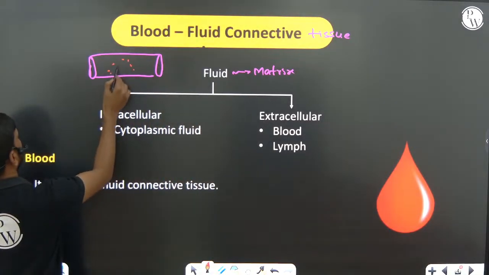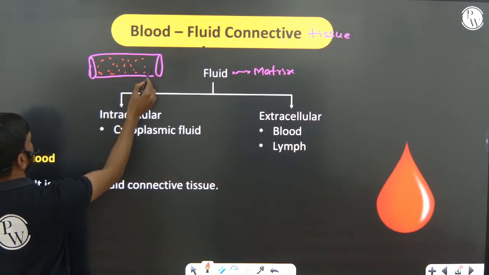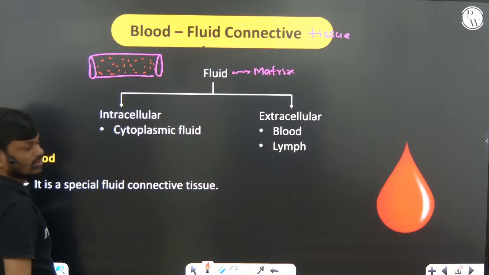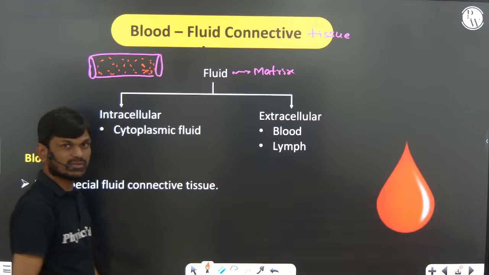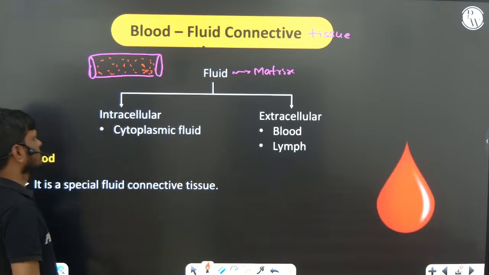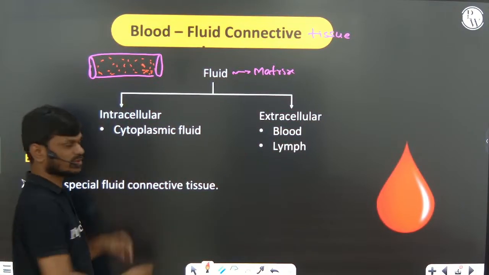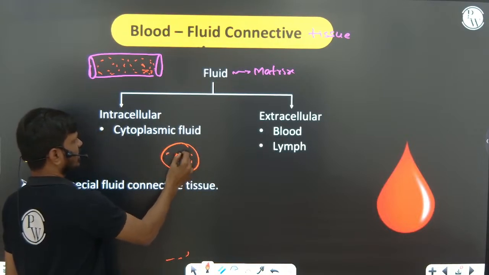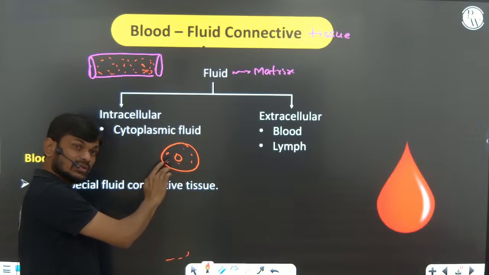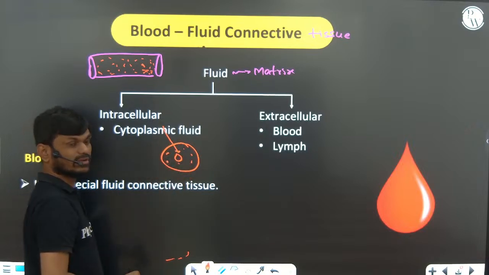So this is the liquid or blood. Now you can see all the extracellular matrix, that is the lymph and blood. Intracellular matrix, sorry, cytoplasmic fluid. This is the intracellular matrix that is present inside the cell, the cytoplasmic fluid.